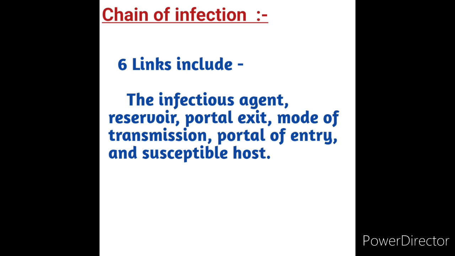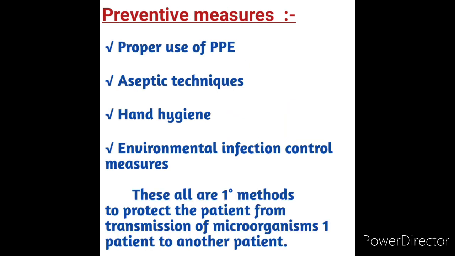If we interrupt any link among these six links, that is the infectious agent, reservoir, portal of exit, mode of transmission, portal of entry, and susceptible host, then automatically we can reduce the chain of infection. The host is any carrier of infection or someone at risk of infection. This is related to the chain of infection, which has six links.